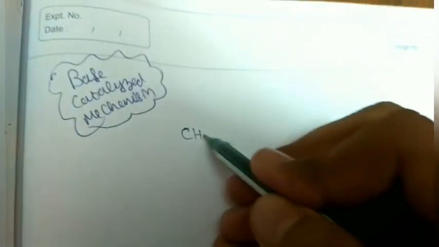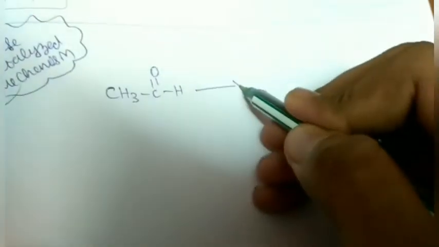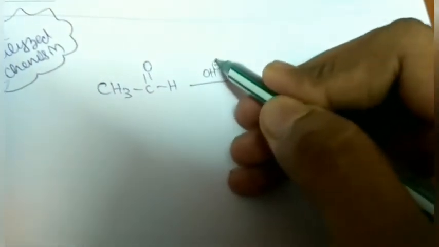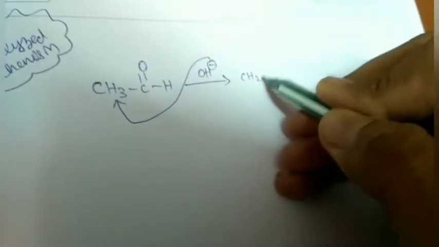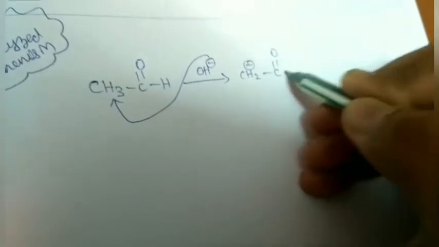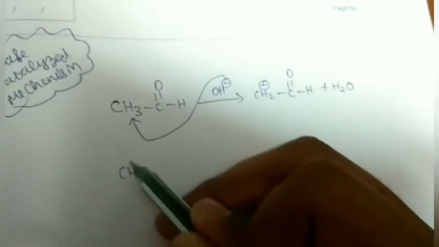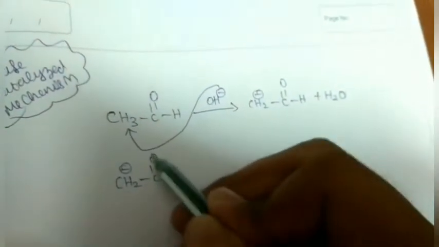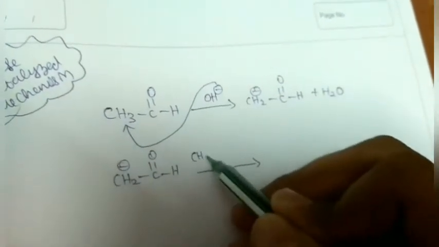So we took this, right? CH3 C double bond O H. This is acetaldehyde. In the presence of OH minus, as usual, it removes the proton from here, giving CH2 minus C double bond O H. The same step we have been doing so many times, right? This CH2 minus ion will react with one more molecule of acetaldehyde.